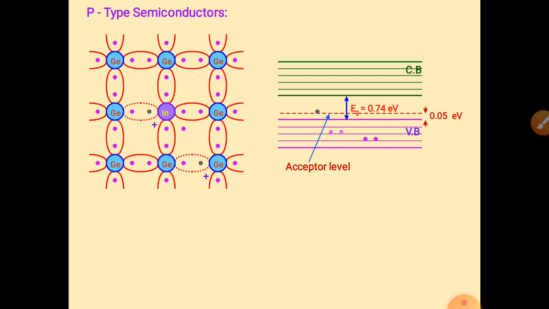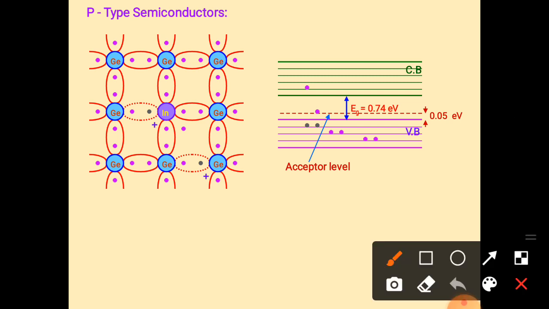Electrons gain energy and move out, and the acceptor level can accept them. If an electron has more energy, it will make a transition towards the conduction band.